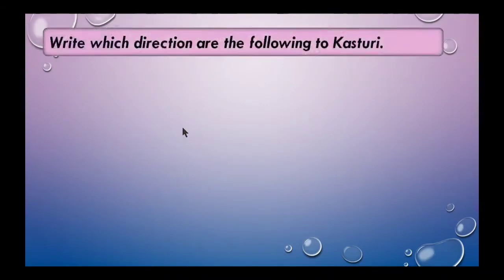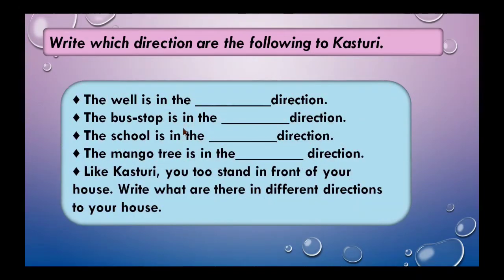Children, write which direction the following are to Kasturi. The well is in which direction? Yes, east. The bus stop is in the south direction. The school is in the west direction. The mango tree is in the north direction. These are the four directions.